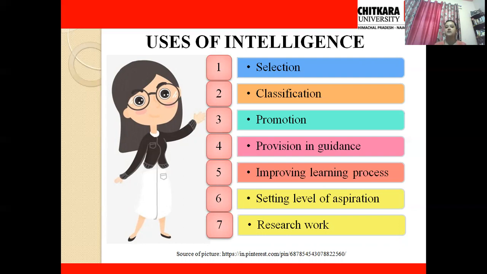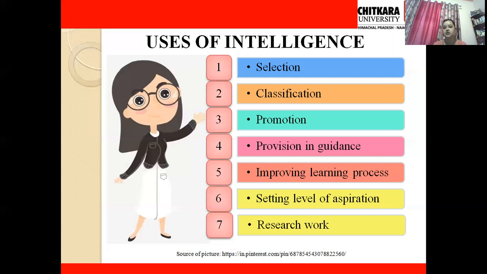I'm just saying that someone possesses this kind of intelligence. So I can classify that person into that particular category because he will be able to perform better in that category. So that is how intelligence also helps in classification. Next is promotion. Obviously, if someone is good at something, I know that that person has an ability to perform better in that field. That person can also get a promotion in that field.